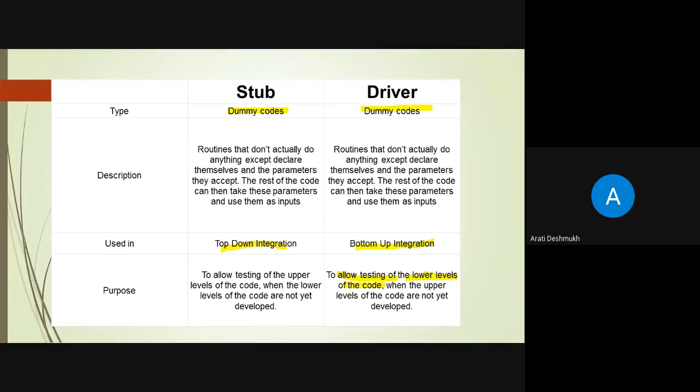Okay. And in stub, there is testing of the upper level of code when the lower level of the code is not developed. Drivers don't actually do anything except declare themselves and the parameters they accept. The rest of the code can take these parameters and use them as input. Both are the same, but when they are used and when they are not used is very important. Driver is always bottom up and stub is always top down.